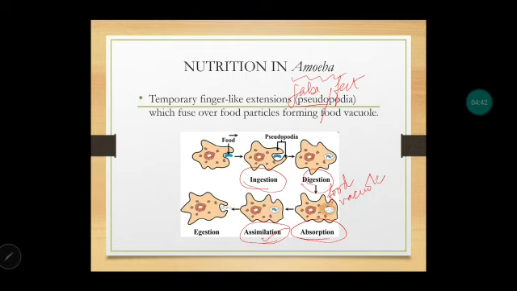And finally, whatever undigested food material is there, it will be egested out of the cell, meaning the cell will get rid of this in this step, which is egestion. So the main steps, even in humans when we talk about it, are ingestion, digestion, absorption, assimilation and egestion.